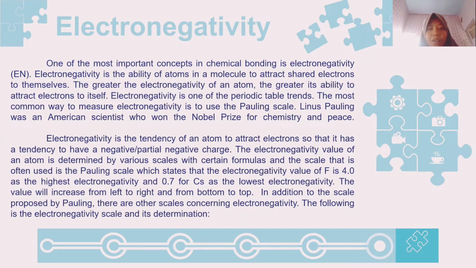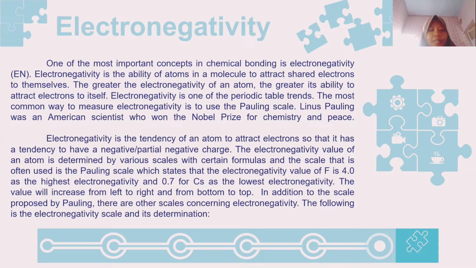Electronegativity is the tendency of an atom to attract electrons so that it has a tendency to have a negative or partial negative charge. The electronegativity value of an atom is determined by various scales with certain formulas, and the scale that is often used is the Pauling scale, which states that the electronegativity value of fluorine is 4.0 as the highest electronegativity and 0.7 as the lowest electronegativity.